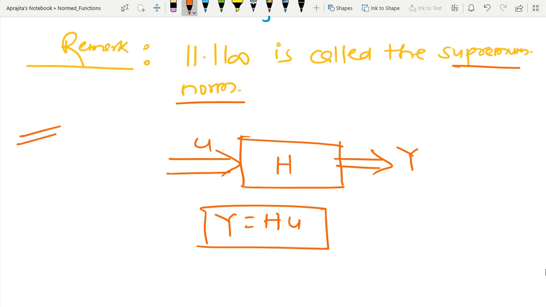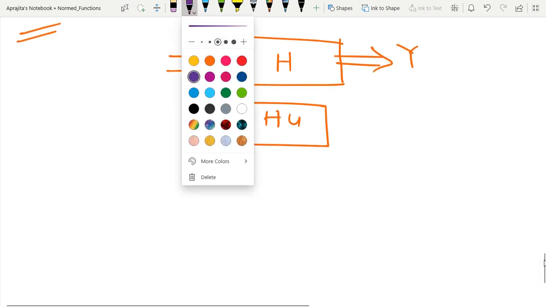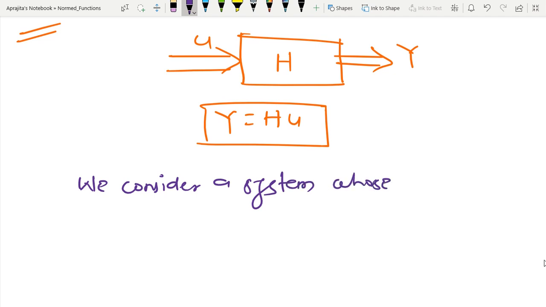So basically now let us try to see that. I am going to show you the significance of norm. First we consider a system. So now I am going to talk in terms of input and output only.